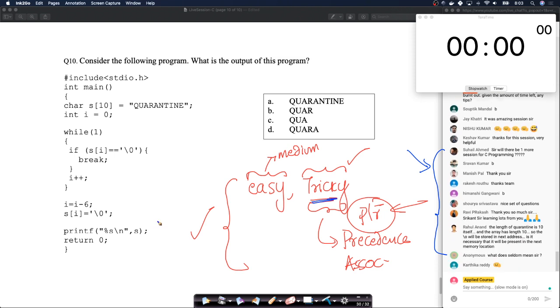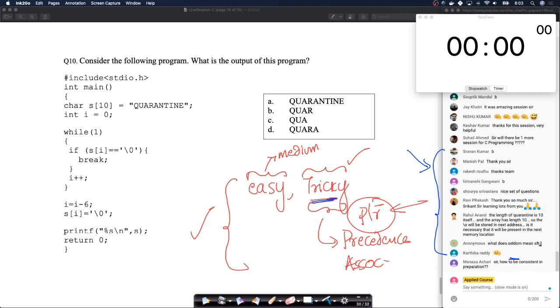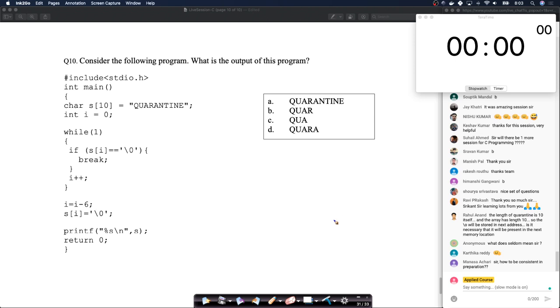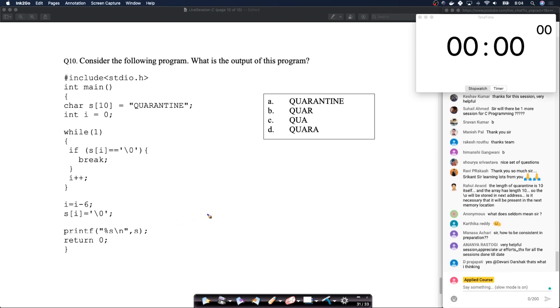We'll do our best. And seldom means less often. Somebody says, what does seldom mean? Seldom means less often. Okay. They're asked very few times. Seldom is the opposite of often.